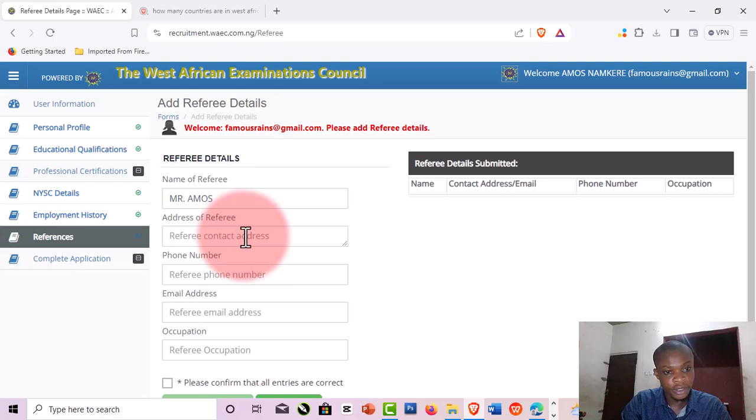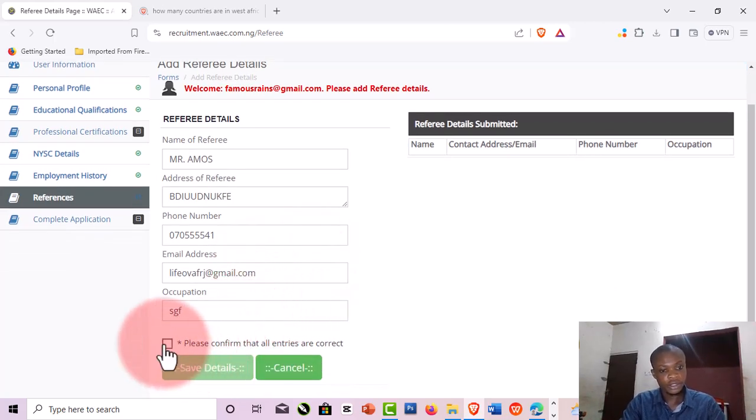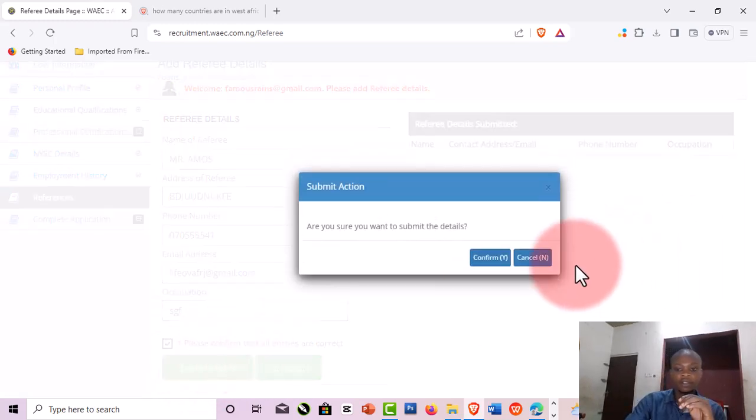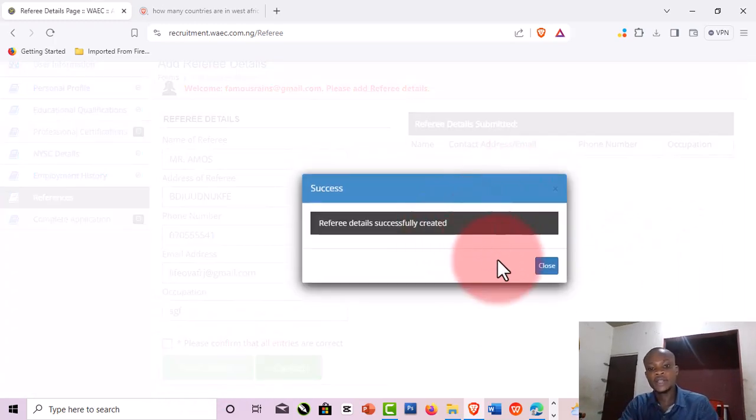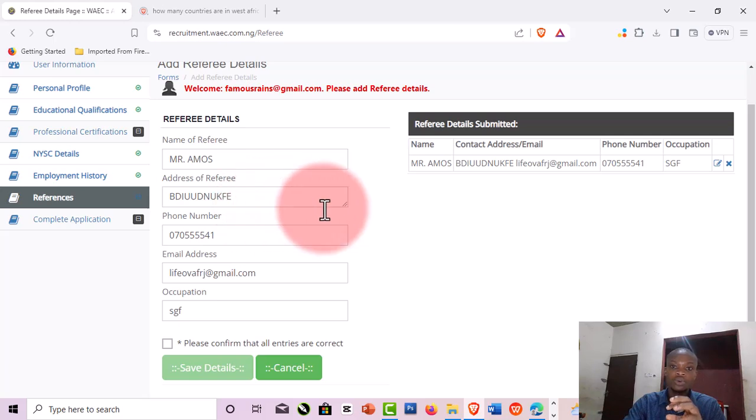Then the address of the person. So you put the address, the phone number, the person's email, very important. Then make sure it is correct, right? So occupation, type, then you click save details. So that one will be added and you can add another person. Just two is okay, or you can add up to 3, right?